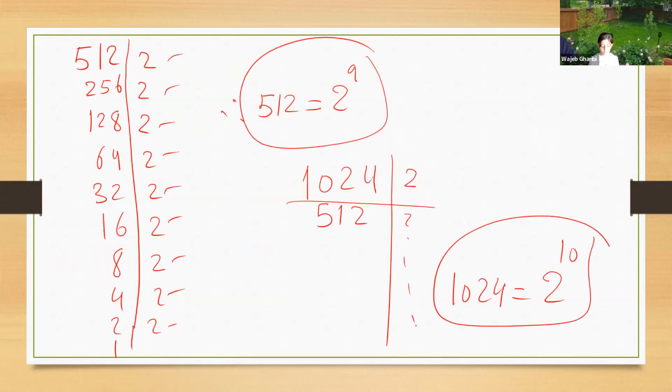Okay. Here, in the last two examples, we were given 512, and we got 512 is 2 to the 9th power, or 2 power of 9. And 1024 is 2 to the 10th, or 2 power 10, as you see. So it can be written as a multiplication of prime numbers, or a power of a prime number. Okay.